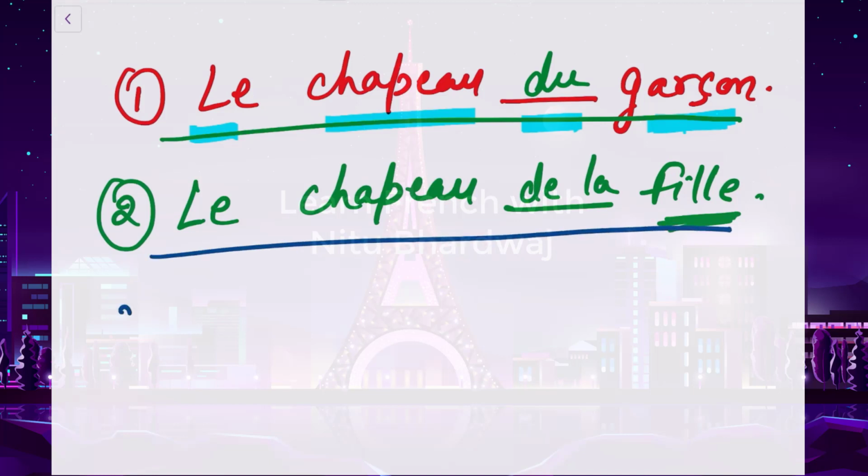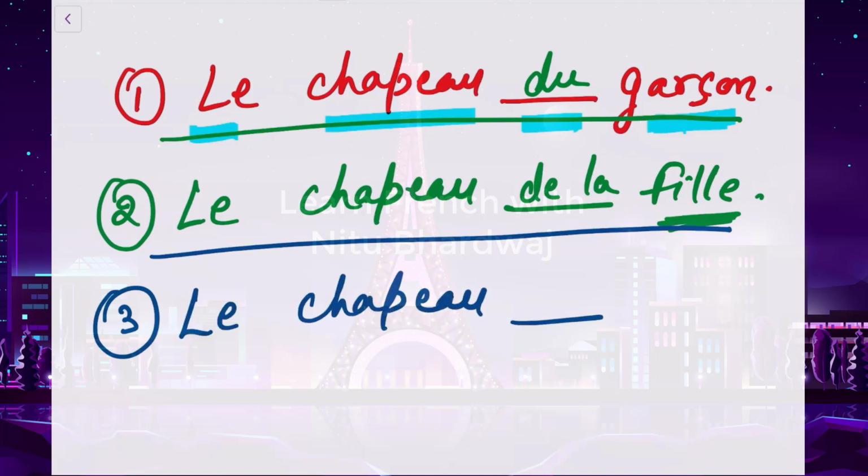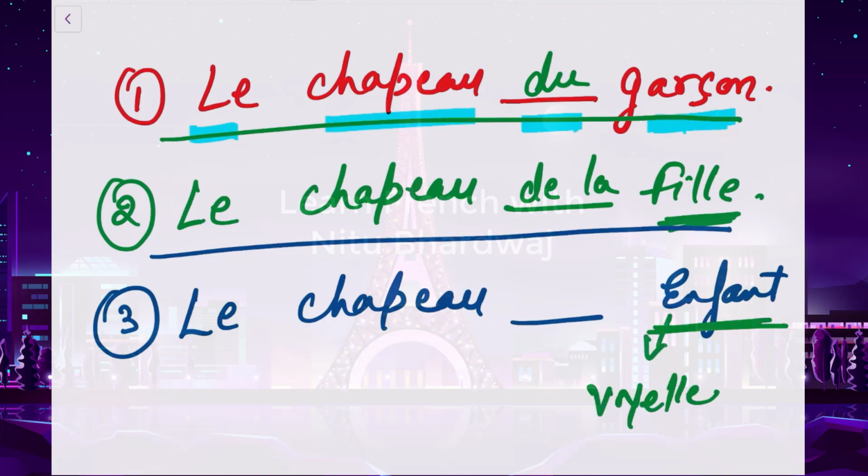Okay. Now the third one. Le chapeau, dash, enfant. Now enfant is our singular word and this starts with again a voyelle. So here what are we going to put? We are going to put de l'.